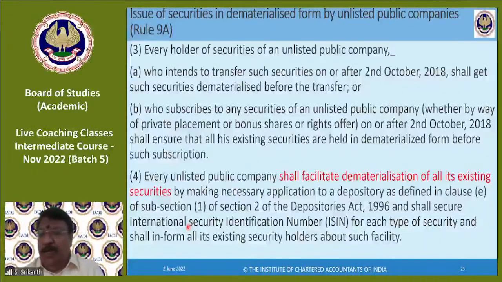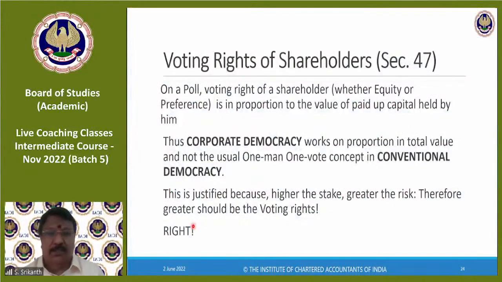No, sir. Voting right is linked with shares held and risk. Risk is there. If you hold 1 share in a company, you have a risk. If you hold 5 shares, you have a risk. But the risk of 1 share is less than the risk of 5 shares. That is what we mean. So those who hold 5 shares should get 5 votes. Those who have 1 share will get only 1 vote. Since the man holding more shares is having more risk, he is getting more votes. That's all.